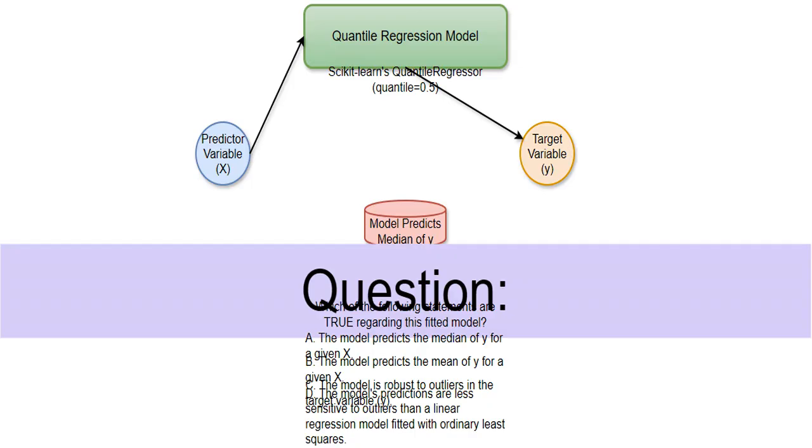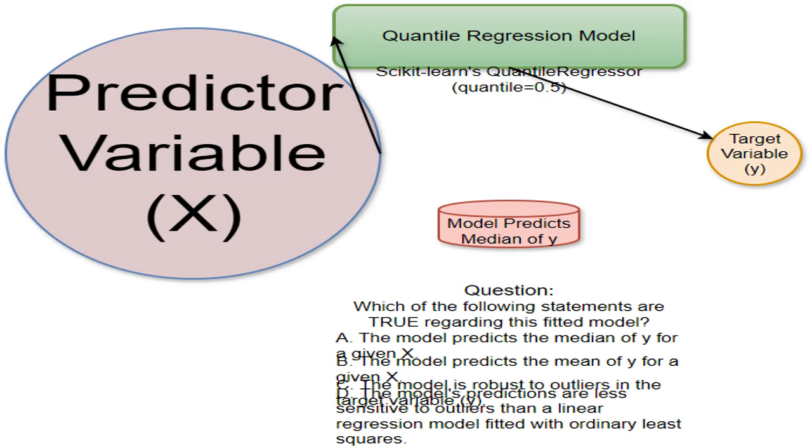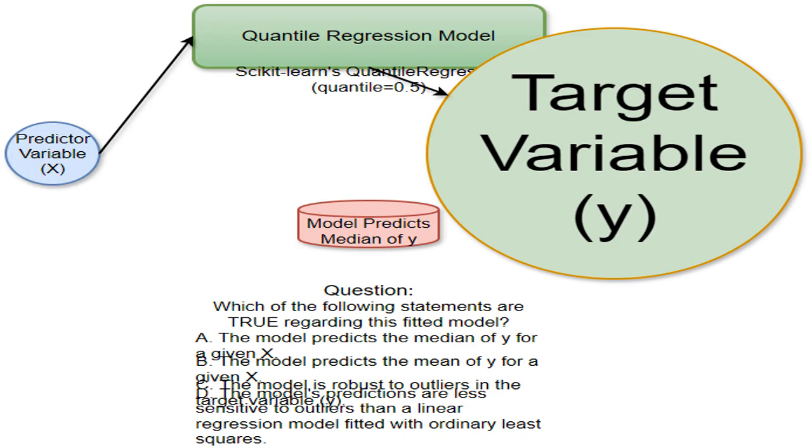I'm asking you this question to test your understanding of the Sklearn QuantileRegressor. We'll explore the properties of this model. I'm using the QuantileRegressor from the Sklearn library, setting the quantile parameter to 0.5. This means I'm focusing on the median. This is the variable that I'll use to predict the target variable. This is the variable I want to predict using the predictor variable.